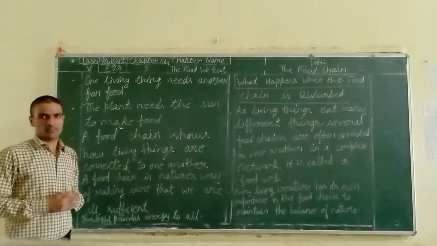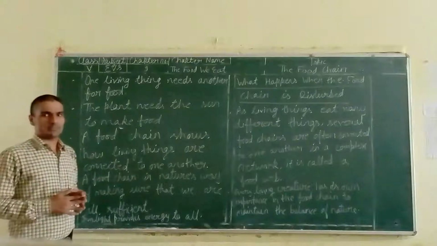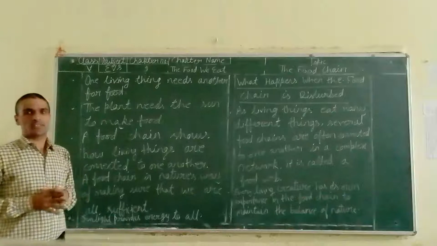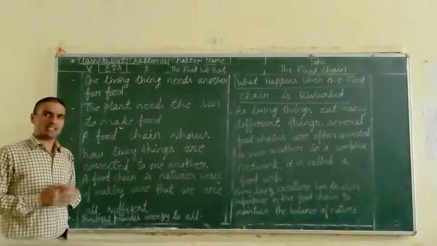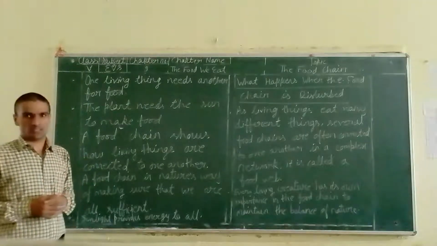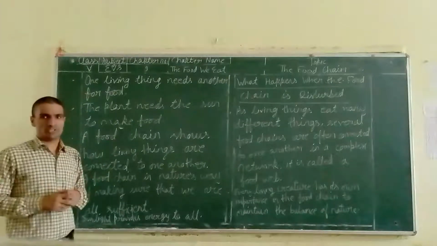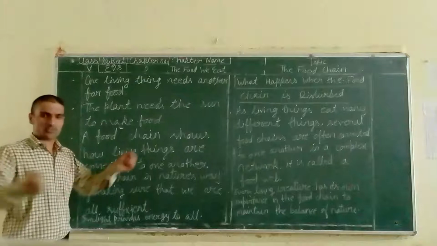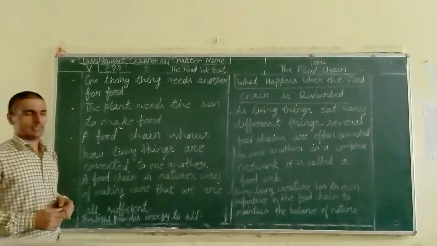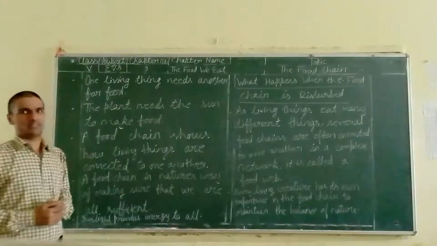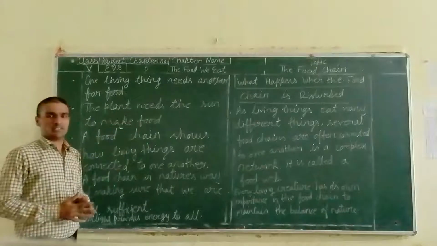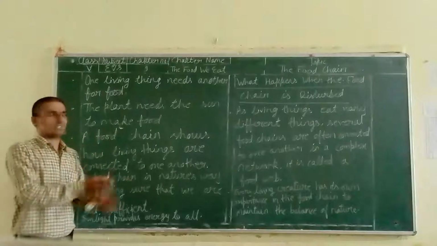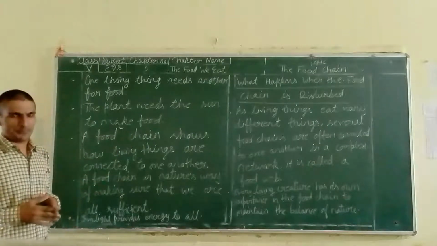What is a chain? When you think about a chain, you will find that it has many parts that are interconnected to each other. By the connection of these parts, the chain gets very long. It gets a length. So the chain that you are thinking of in your mind is directly connected to the food chain.